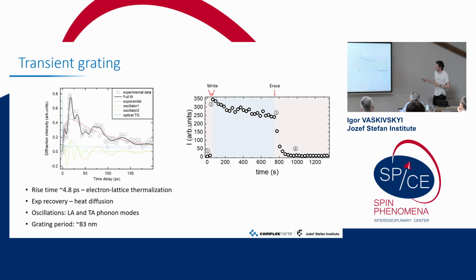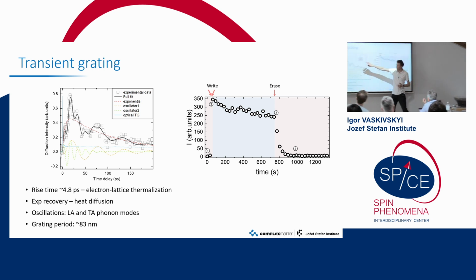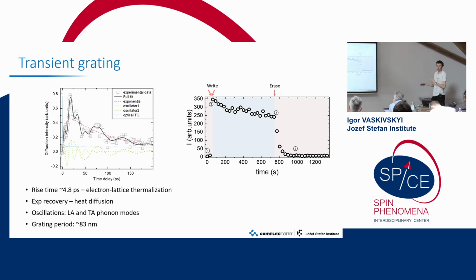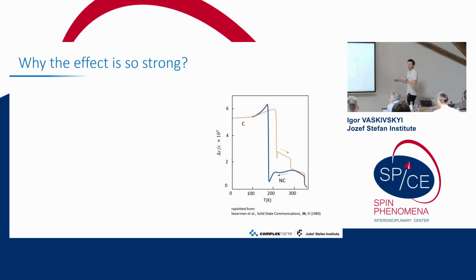Interestingly, the intensity here was unexpectedly high. Okay, I didn't scale them correctly, but this one is at least 20 times larger than what's observed at a few picoseconds, and it's at least one order of magnitude higher than what's usually observed in this geometry. And to understand that, we have to actually check what's happening with the lattice, because this was extreme UV transient grating, which is not very sensitive to any electronic properties. It's mostly sensitive to really lattice modulation.